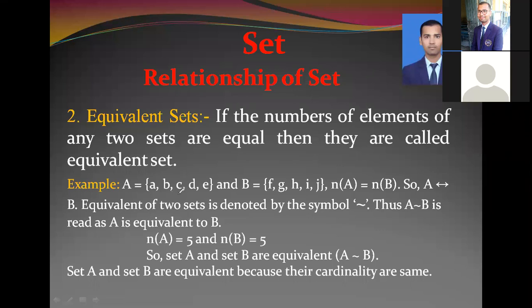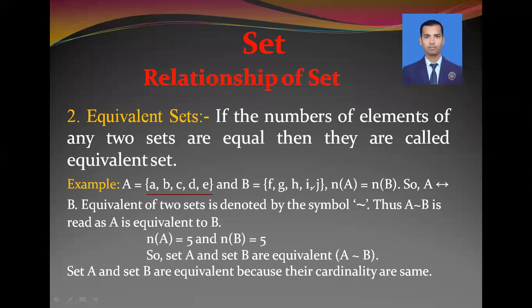Here you can see on your screen. In the same way, B is equal to {F, G, H, I, J}, where the number of A is equal to the number of B. That means how many cardinal numbers are there? 1, 2, 3, 4, 5.